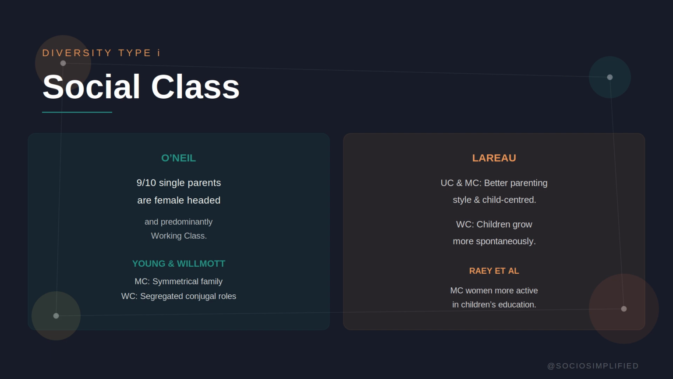Lareau went further. Upper and middle class parents tend to be more child centered with deliberate, structured parenting styles. Working class children tend to grow more spontaneously with less structured involvement. And Reay et al. found that middle class women are significantly more active in managing their children's education, attending meetings, speaking to teachers, pushing for resources. Same society, very different family experiences based on your class.